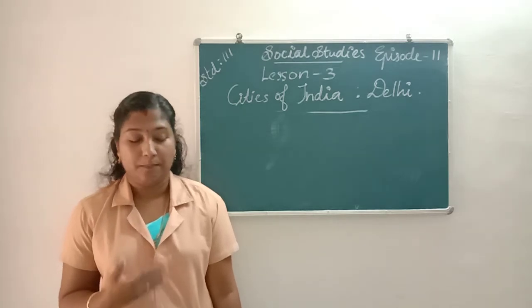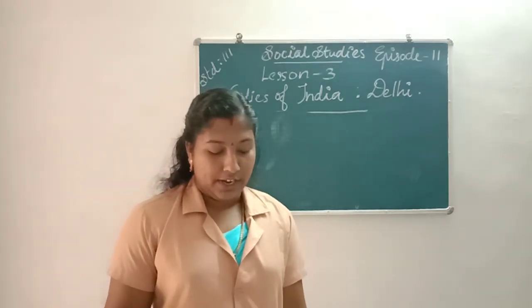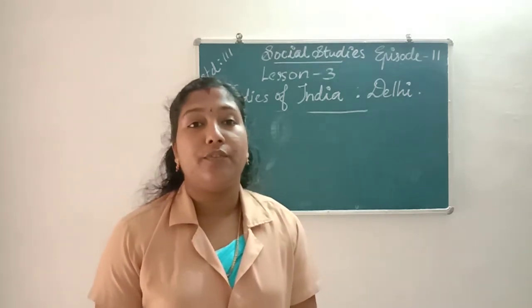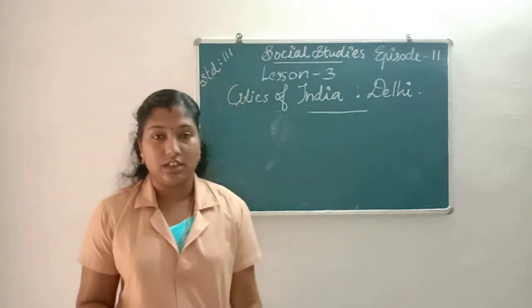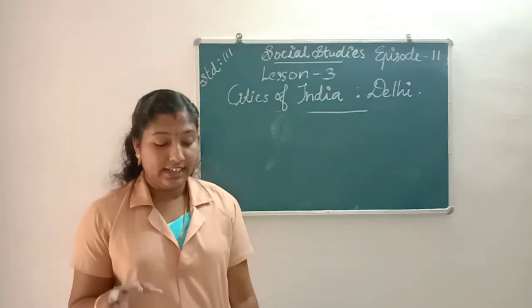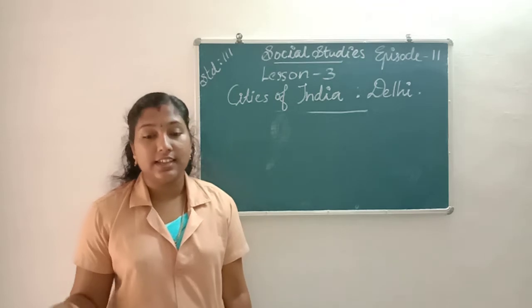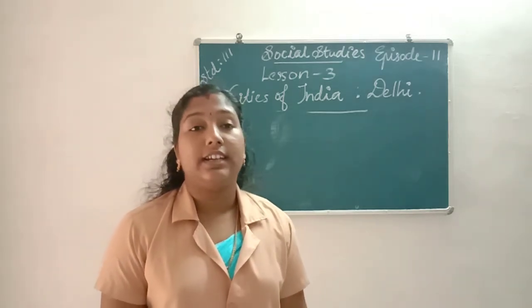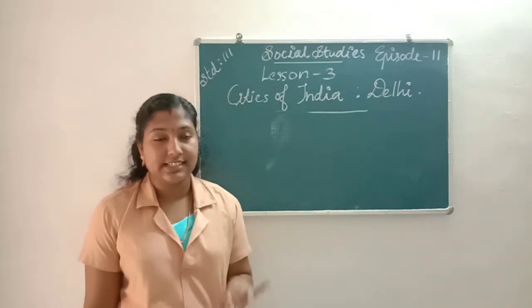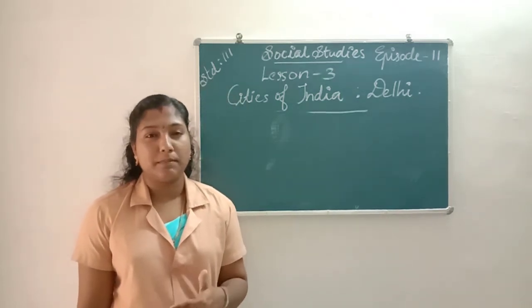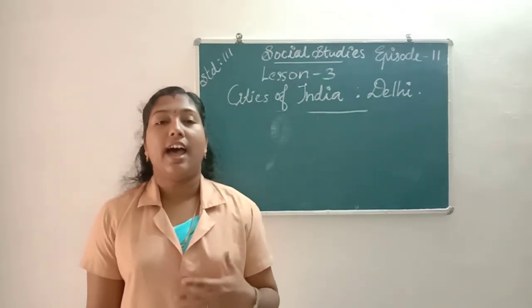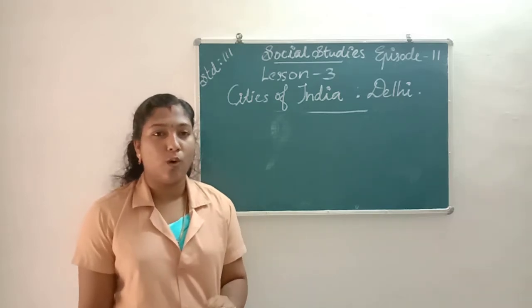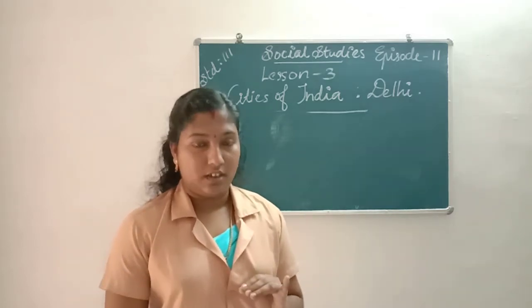Next we learn that Delhi is one of the greenest cities in the world because about 20% of Delhi is covered with plants and trees. Next we learn about Delhi's climate. During the summer season it is too hot, and during the winter season it is too cold in Delhi.